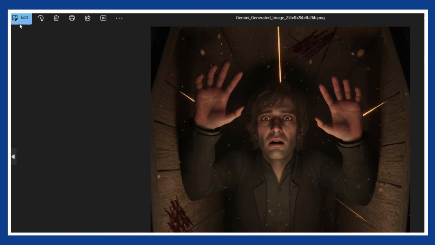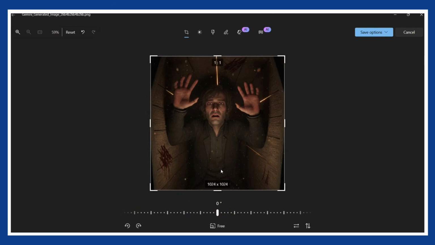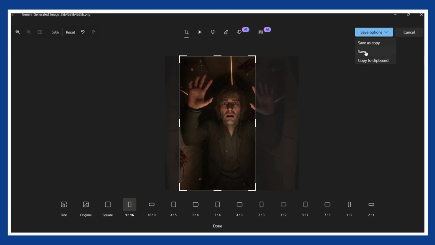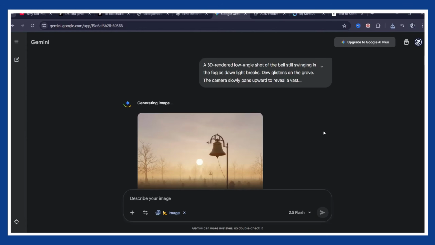If you're on Windows, you can also use the free editor to clean things up. Remove the Nano Banana logo, crop, resize, whatever you need in seconds. Then just repeat for each scene. Scene 2, Scene 3, Scene 4, until you've got the full set.